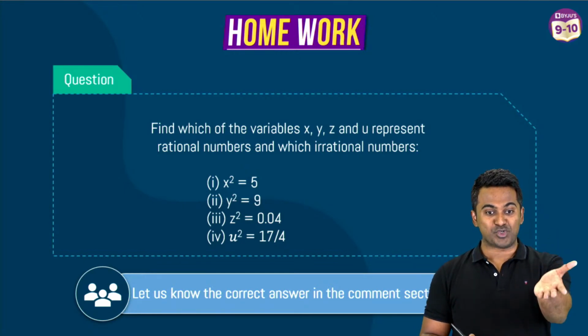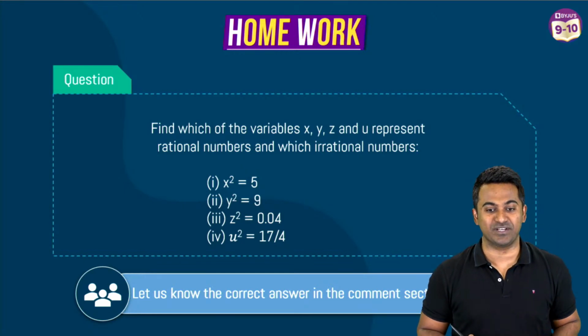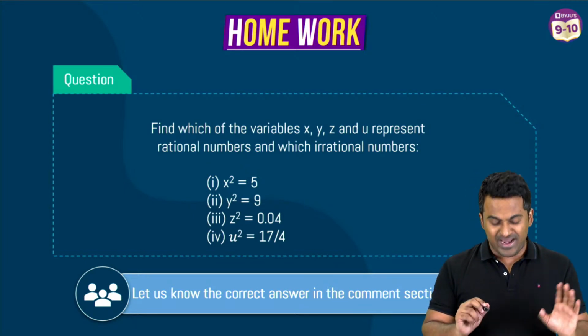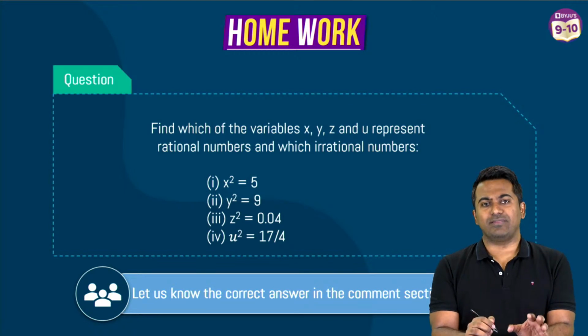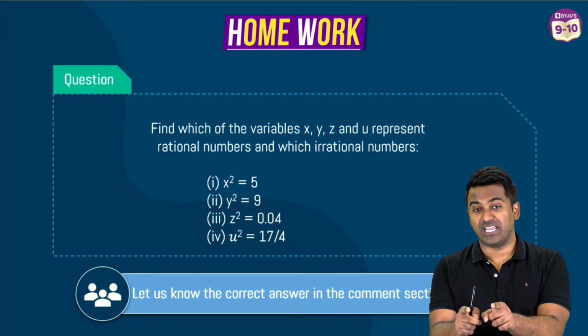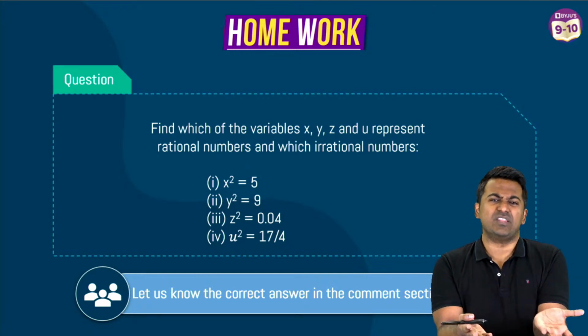Okay, Pushpa has given examples here. Well done, well done. Lakshmi says, very confused in rational and irrational. There's nothing to be confused, Lakshmi. Rational is simply any number that can be expressed in the form of a fraction. Okay, whereas irrational is going to be a number that you can't write in the form of a fraction.